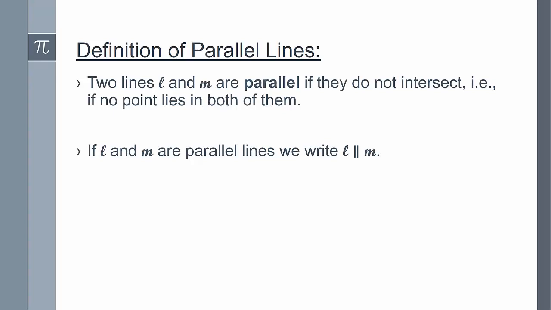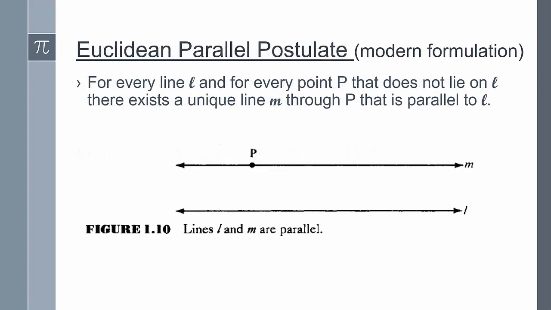So now let's state the infamous parallel postulate. So this is Euclid's fifth postulate, and it's not really the way that Euclid wrote the postulate. This is a modern formulation that's equivalent to Euclid's parallel postulate. It states that for every line L and for every point P that does not lie on L, there exists a unique line M through P that is parallel to L. And here's the picture of two parallel lines.